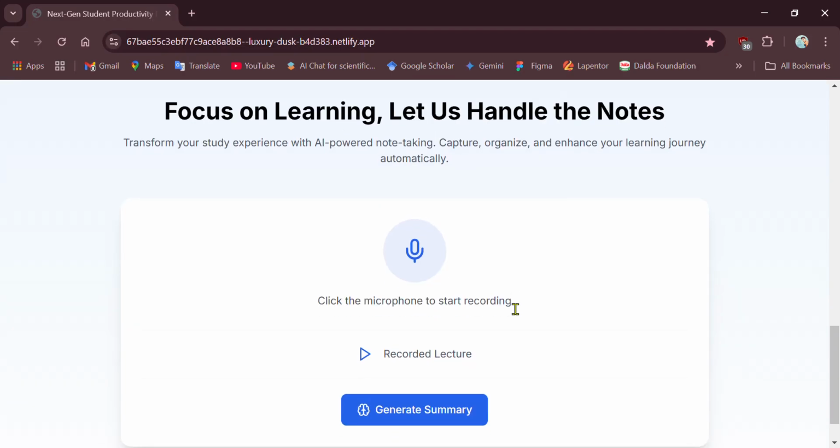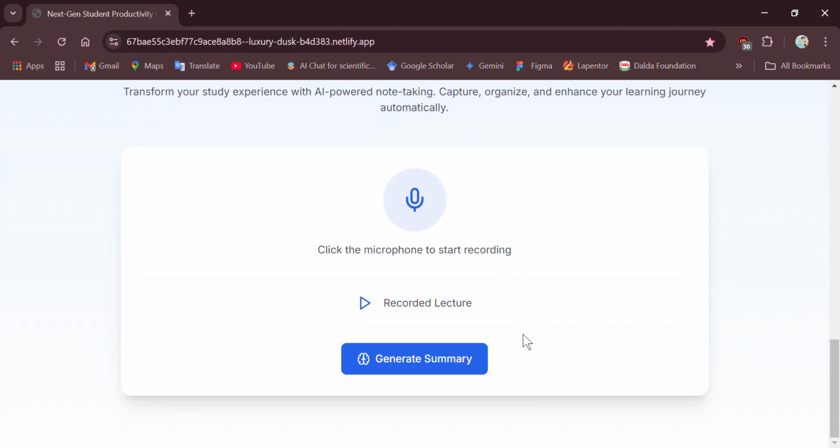So you have recorded your lecture, and to generate a summary, just click the generate summary icon. While it's generating and processing your lecture summary, if you want to re-listen to your recorded audio, just click here.